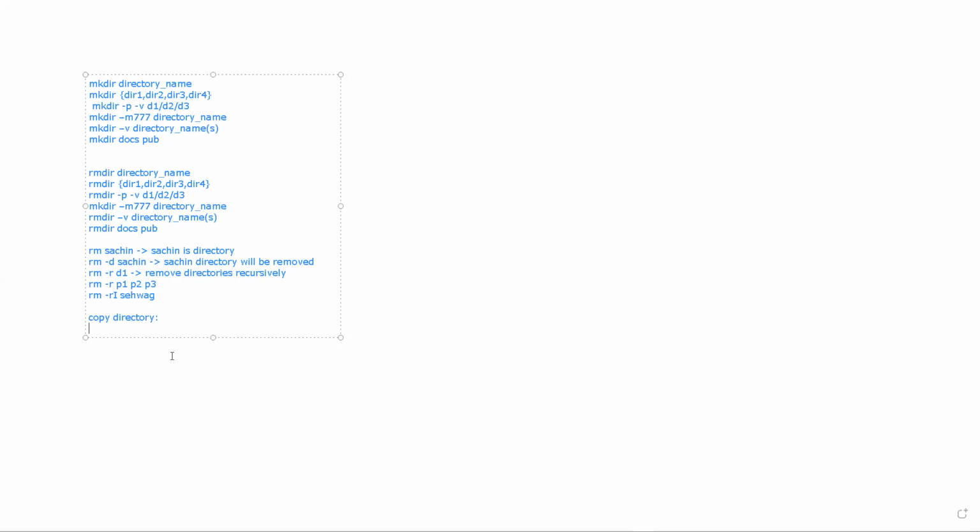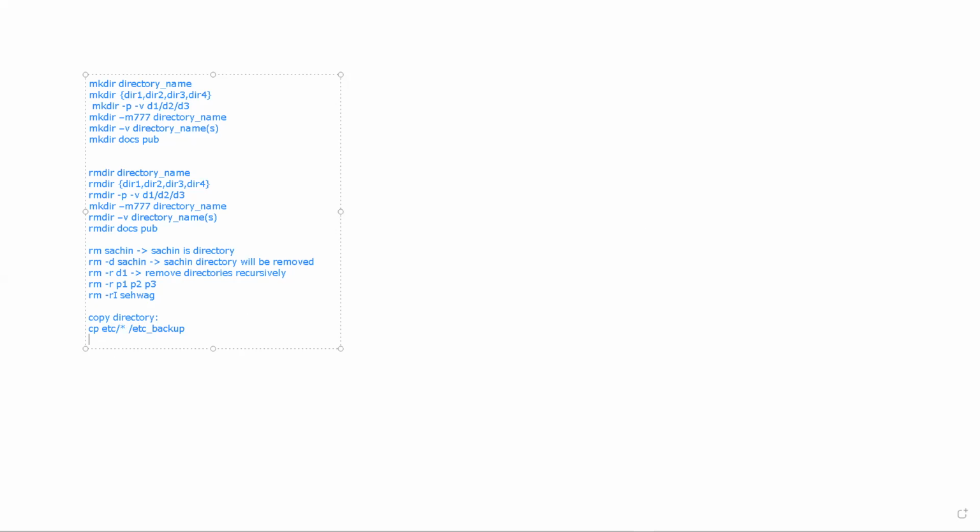Like if you say cp dir1 dir2, what will happen in this case? dir1 will be as is, but an exact replica of dir1 will be created. Yesterday we saw that with etc: from etc, if you want all the files, you can copy them and create a replica of etc. So this is the way to copy a directory.